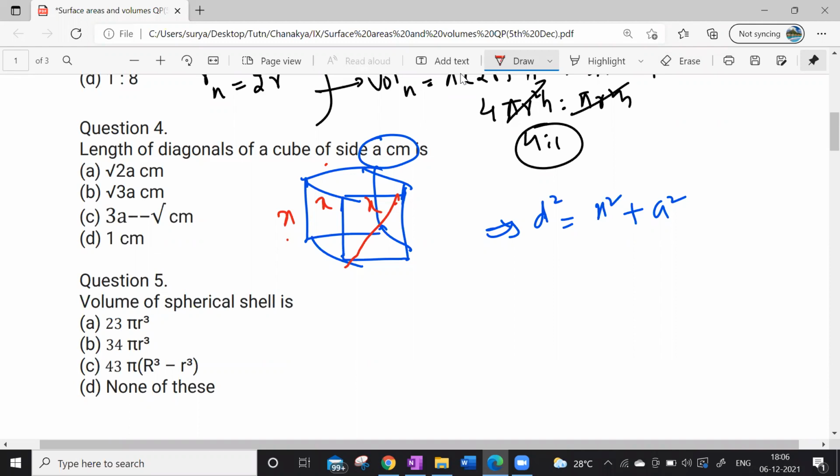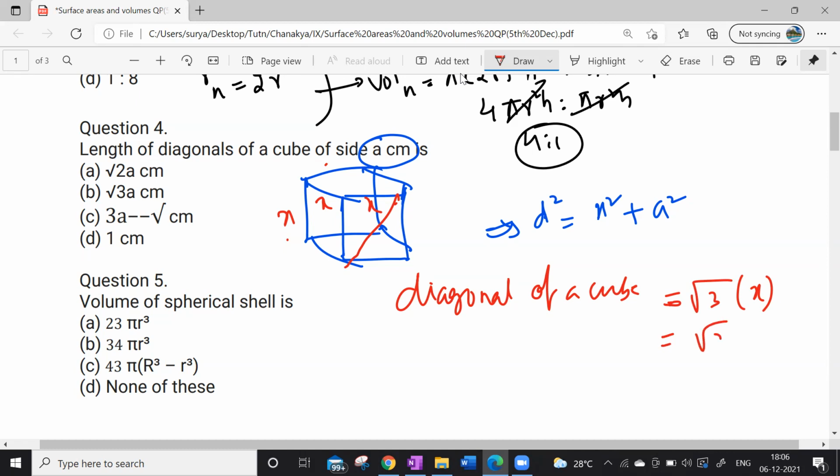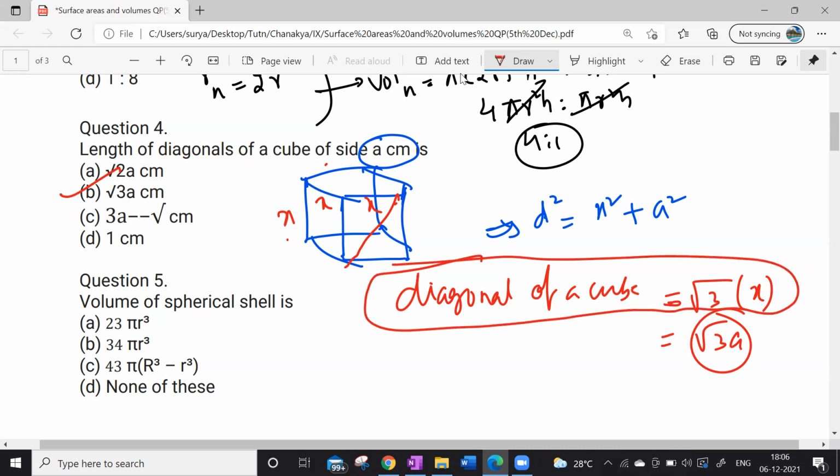Now, whenever they ask you diagonal of a cube, we have a formula. What is the formula? Diagonal of a cube is what? Root 3 times of that side. By using this, what is the side he has given? a. So root 3 a is going to be your answer. Like that, you can easily give the answer. But any one of you, I'm asking, how can we derive this formula by using Pythagoras theorem? How?